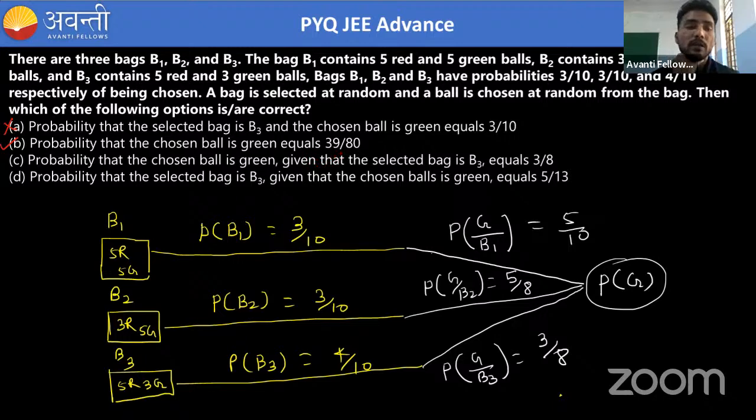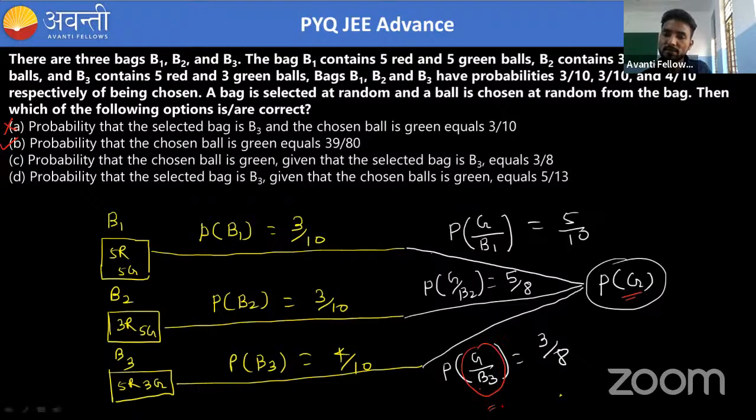Okay. Now the third one, what are they asking? They are asking what is the probability that the chosen ball is green, given that the selected bag is B3. So this is very easy, right? Because the probability that the chosen ball is G, given that the already selected bag is B3, is simply PG divided by B3.